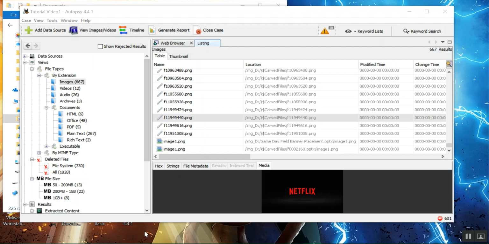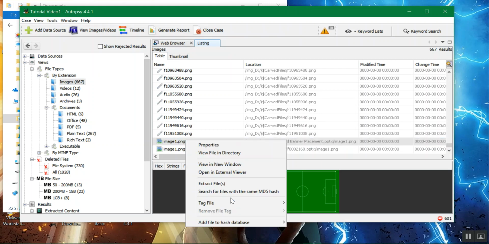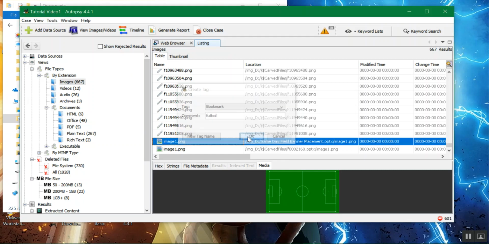Let's bookmark some files to include in our report. Okay, I'm going to pick the image 1 file. You can do a quick tag, or you can do a tag and comment. For this, I'll do a tag and comment. I'll just put football. Click OK.